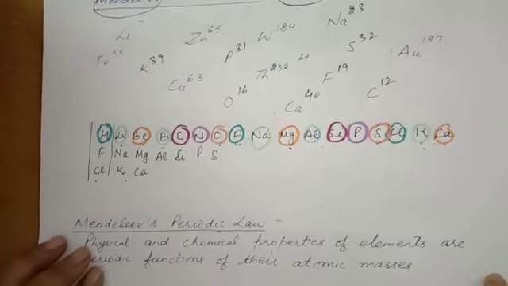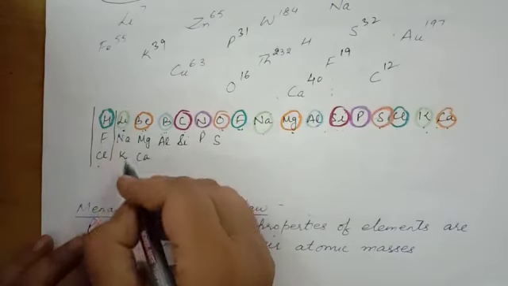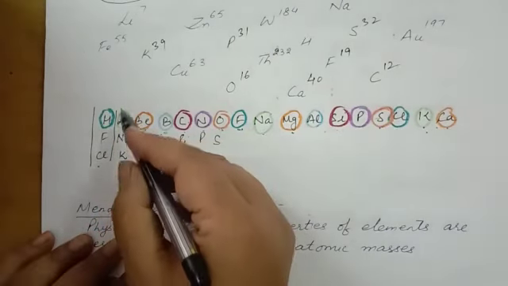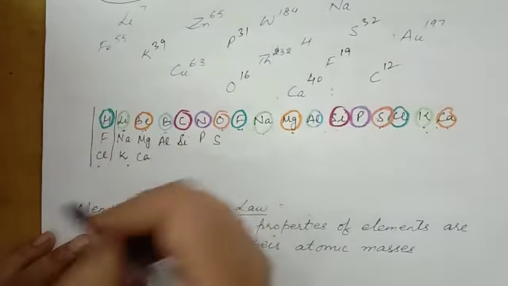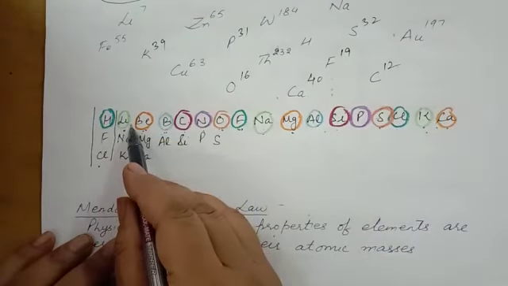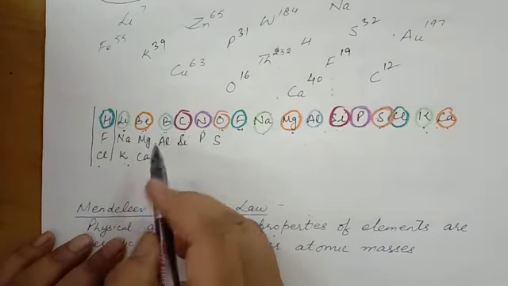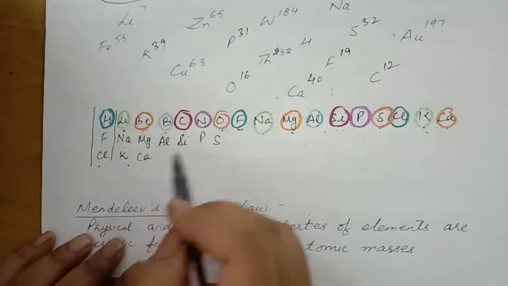After this, he arranged the elements according to the increasing order of atomic masses together with the same properties. For example, lithium has the same properties as sodium and potassium. Beryllium, same properties as magnesium and calcium.